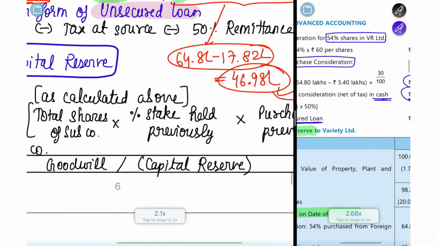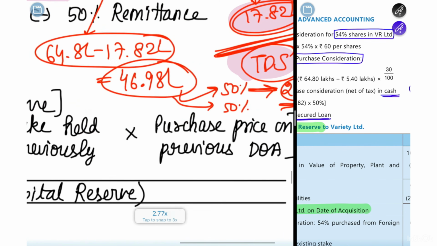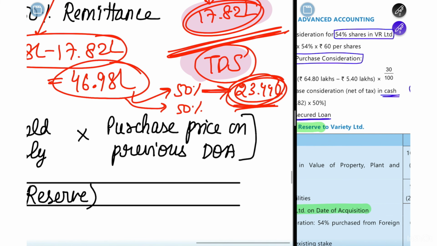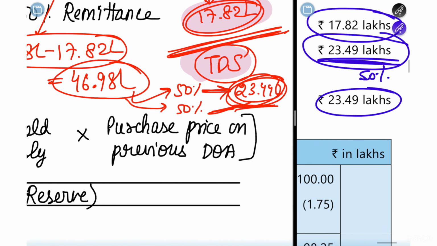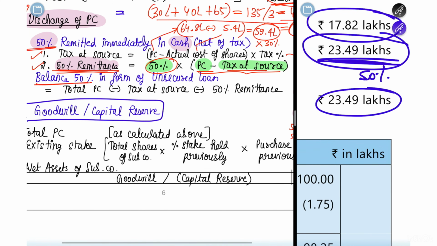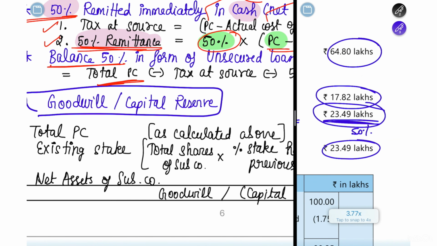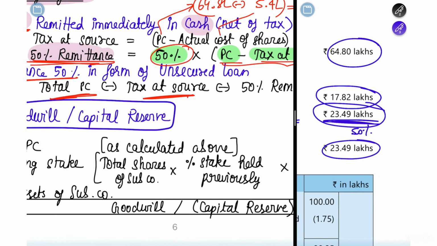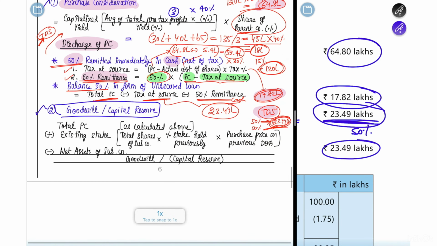Then they are saying the balance 50%, how much would that be? The balance would be nothing but the rest of the amount. So the same 23.49 lakh would be the rest 50% also. How you can find this out is what I've written here. The total PC is 64.8 lakh, minus tax at source 17.82 lakh, minus the 50% remittance which you are doing in cash, which is 23.49 lakh. If you do all of this, you will be left with again 23.49 lakh, which you will be doing in the form of unsecured loan.